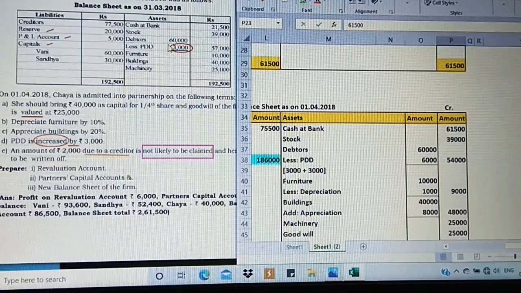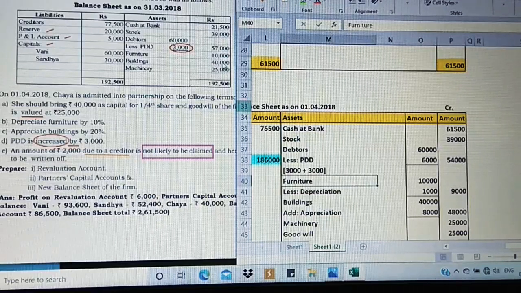Outer column. Debtors, there is adjustment, 60,000 in the inner column, less PDD. Old is 3,000 plus increases 3,000, together it is 6,000. So from this year, from the admission of a new partner, our provision for PDD, that is doubtful debts, is going to be 6,000. So 54,000 is adjusted value.